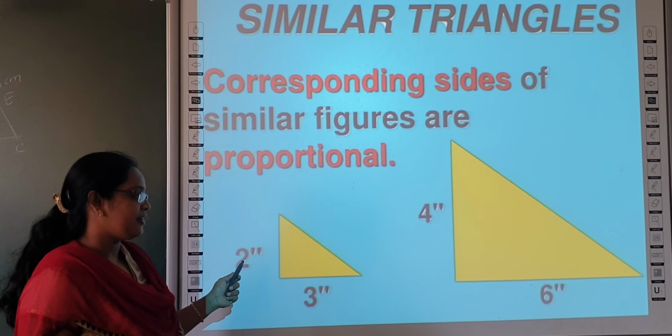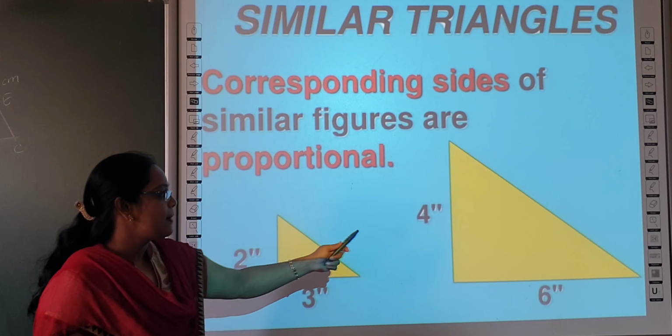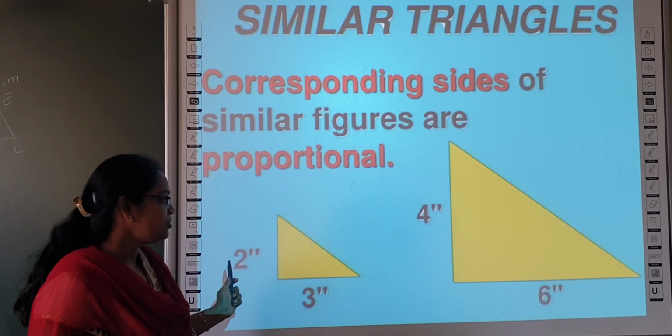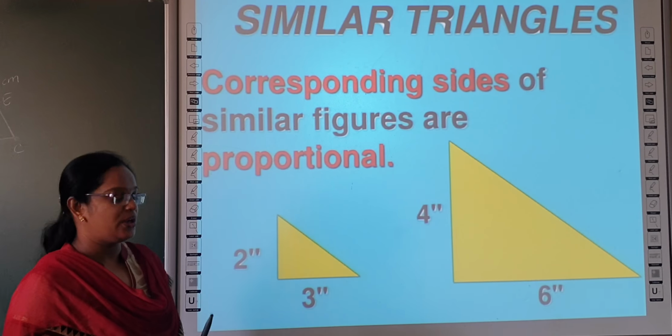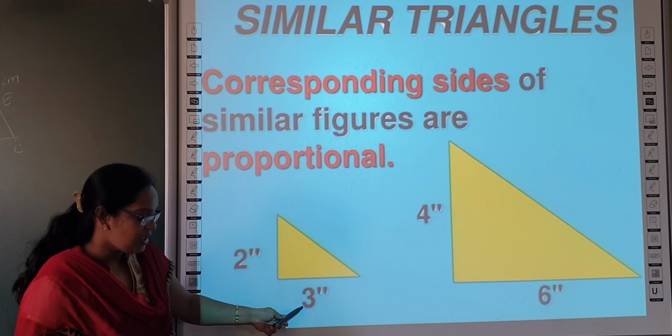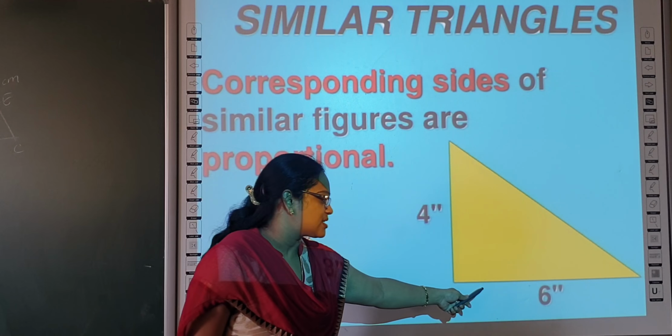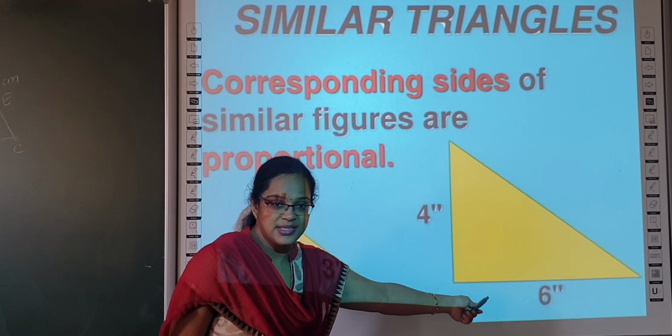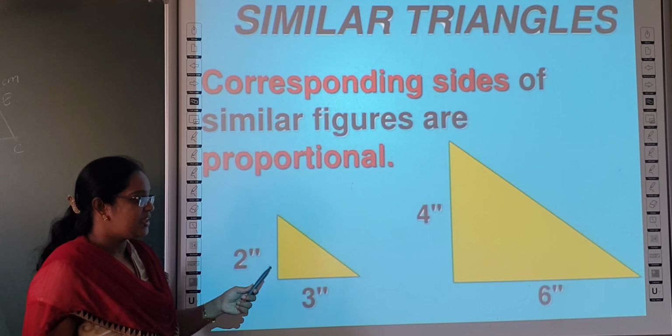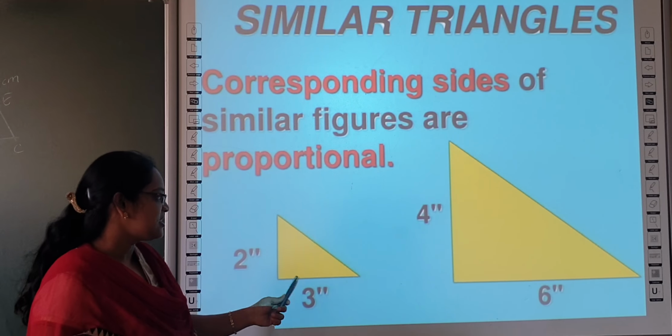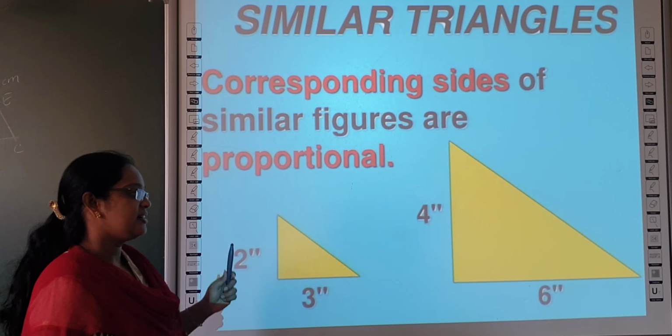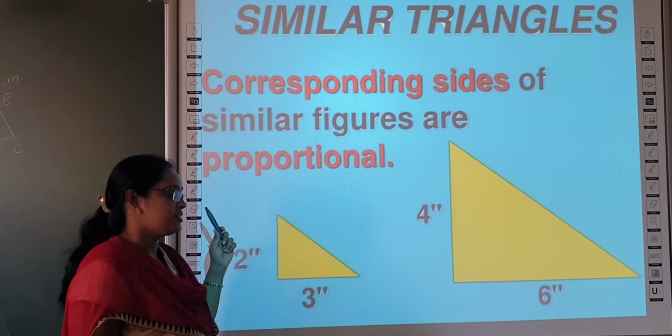Corresponding sides, if you have taken 2 by 4, so 2 by 4 is a 1 by 2 ratio. Here the corresponding side of 3 is 6, so 3 by 6 is also 1 by 2. So that is the ratio. If they are in the same ratio, then the triangles are said to be similar.